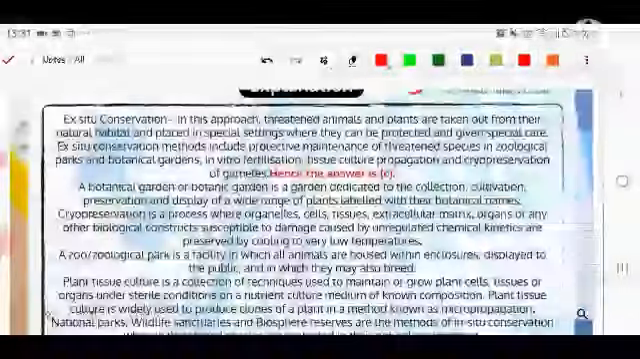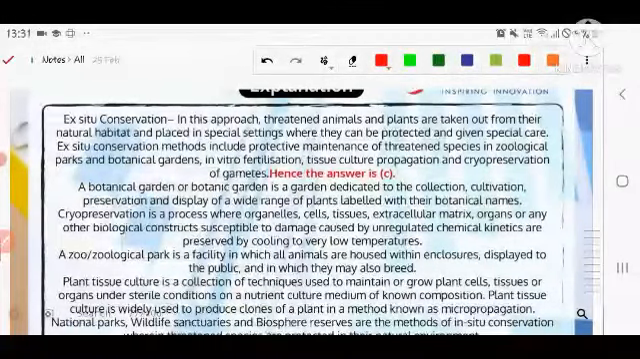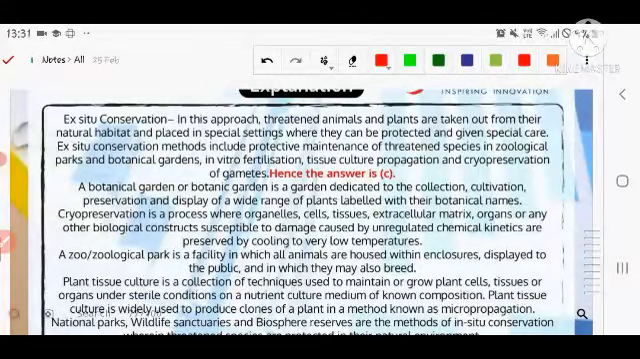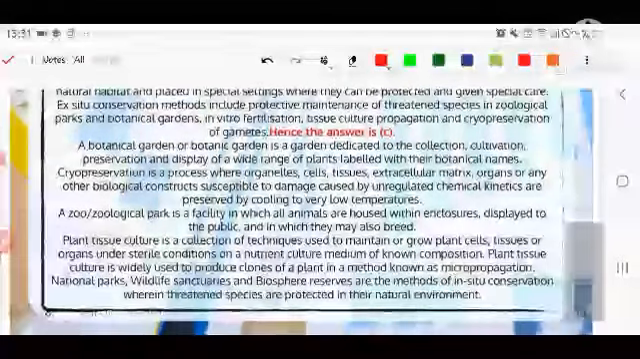Let's see the ex situ conservation. In this approach, threatened animals and plants are taken out from their natural habitat and placed in a special setting so that they can be protected and given special care. The ex situ conservation method includes the protective maintenance of threatened species in zoological parks and botanical gardens, in vitro fertilization, tissue culture and propagation, and cryopreservation of gametes.